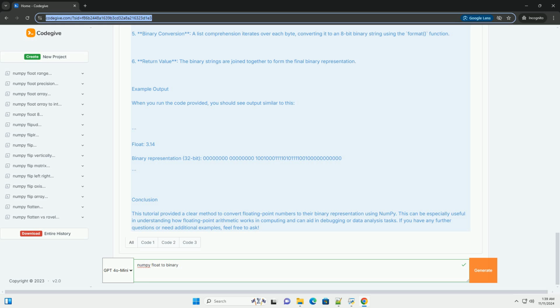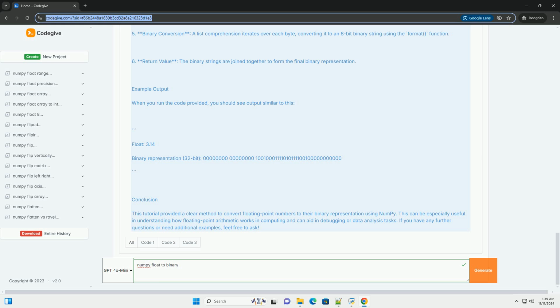Steps to convert float to binary. 1. Import numpy. Start by importing the numpy library. 2. Create a float. Define the floating point number you wish to convert. 3. Use numpy.float32, convert the float to a 32-bit representation. 4. View the binary representation, extract the binary representation using the numpy.frombuffer method.